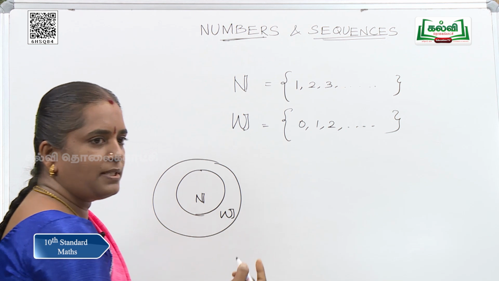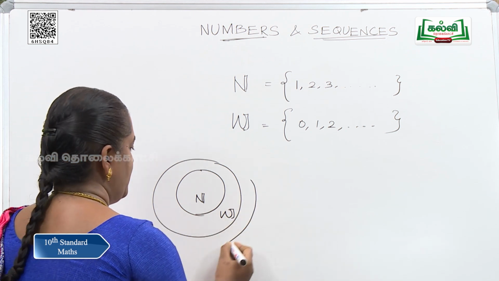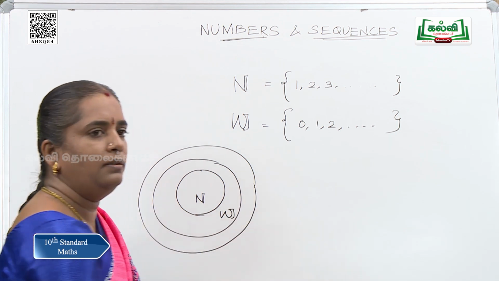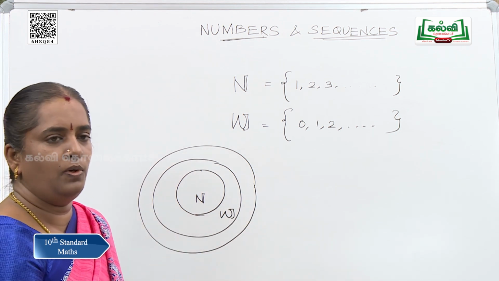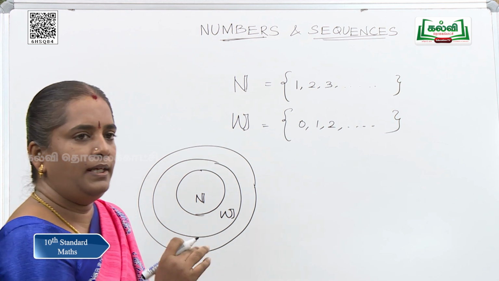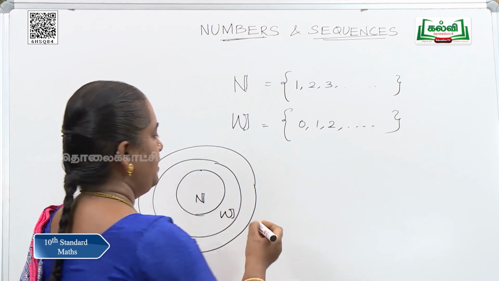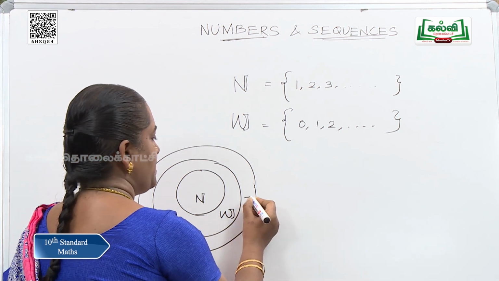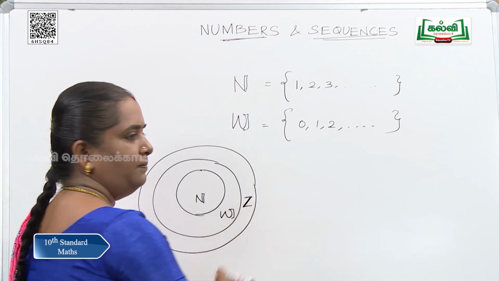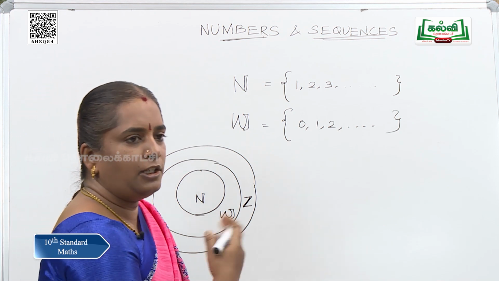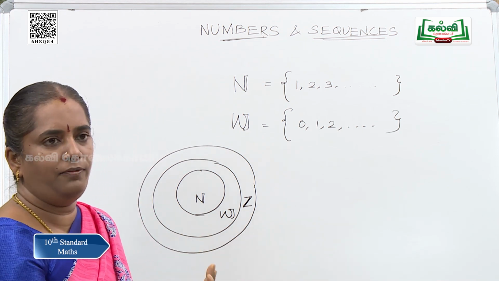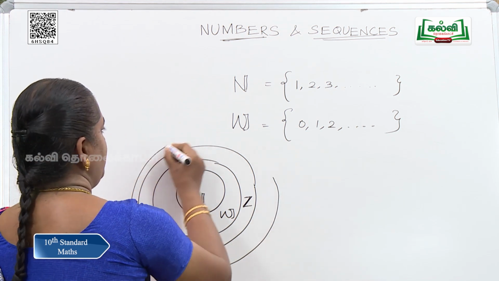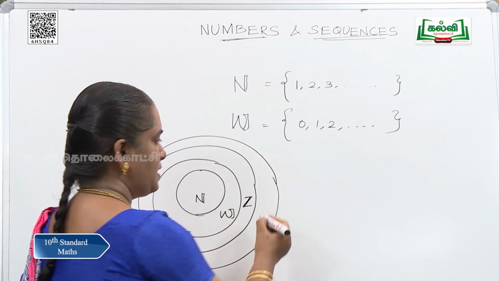Okay, next comes, yes, you know, that is integers. Integers is a set of all natural numbers. It includes whole numbers and also negatives of the natural numbers. That is, it includes negative numbers. Okay. So, this is represented as Z. And one more thing, including fractions. If we want to include fractions, we have the next number system which is called rational numbers.